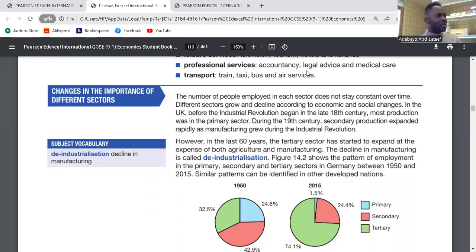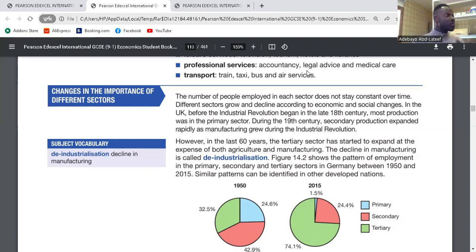A country that is, there's what we call industrialization. Industrialization means that a country that is not developed, not industrialized, becomes industrialized. A country that is not developed starts developing. That is industrialization. It means this country is involved in extraction of raw materials, but now they are converting these raw materials into finished goods. That means industrialization has started taking place in that country. So as soon as a country starts developing, progressing, the economic sector will change.